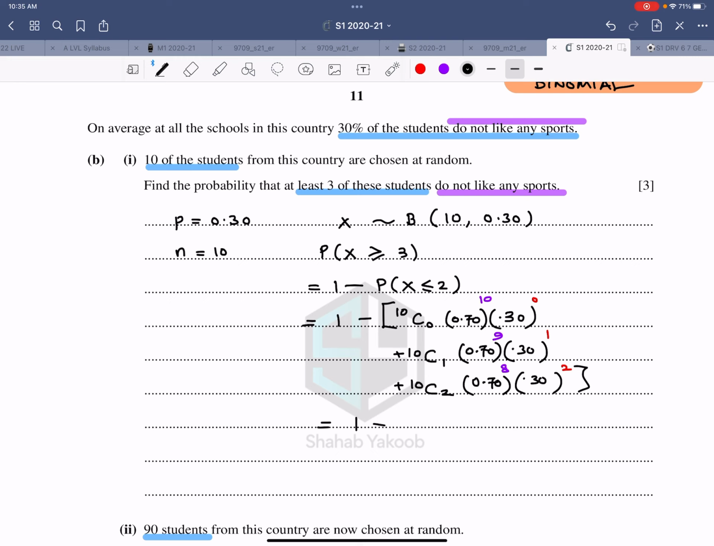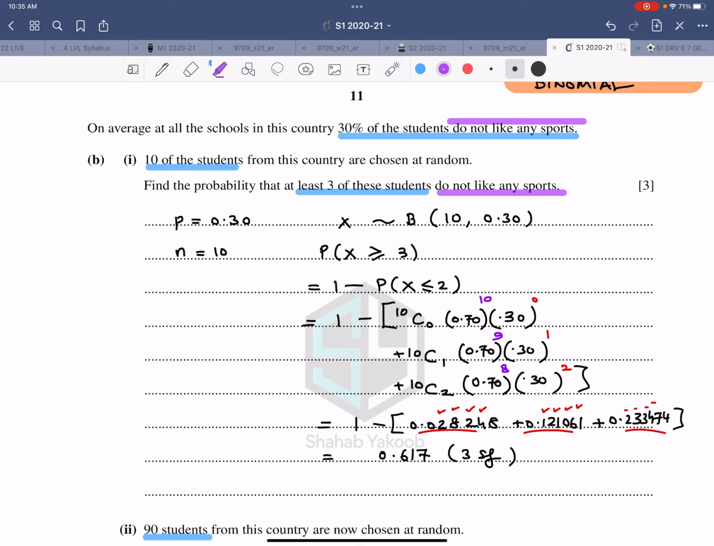Therefore that adds up to 1 minus 0.0282, plus 0.121061, plus 0.2333474. Now, these answers I have picked from the mark scheme. If you have 4 decimal places or 4 significant figures, that's enough. Then you do the subtraction and round it off. So the final answer is 0.617, correct to 3 significant figures.